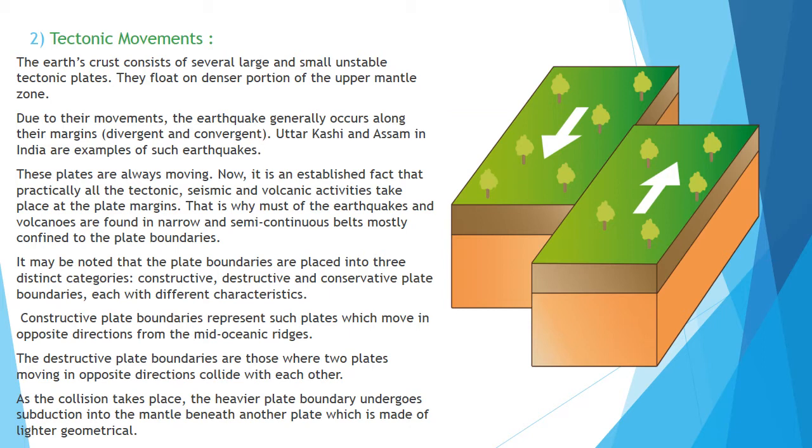So when two plates move in opposite directions and collide with each other, we call it destructive plate boundaries. And as the collision takes place, the heavier plate undergoes subduction into the mantle and the other plate, which is lighter, stays above.